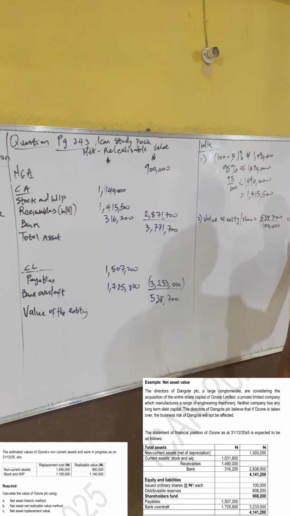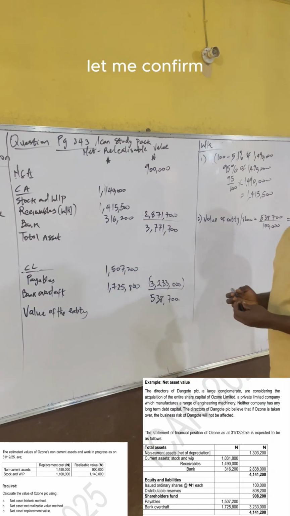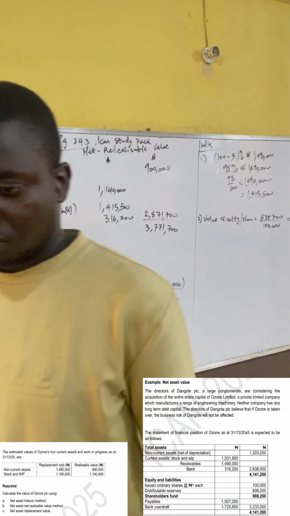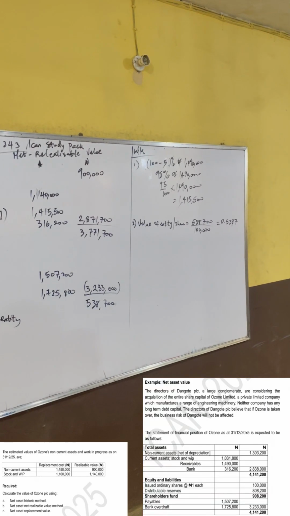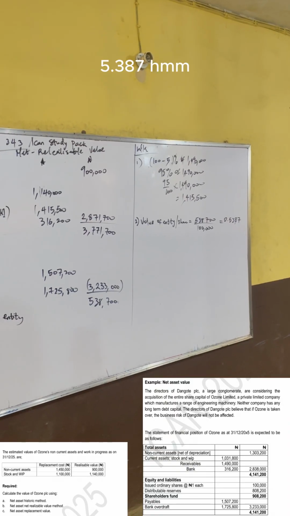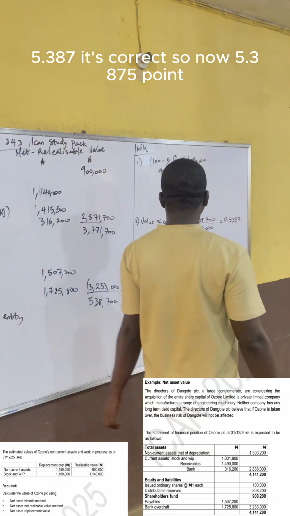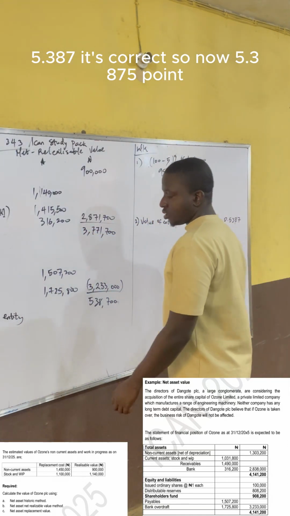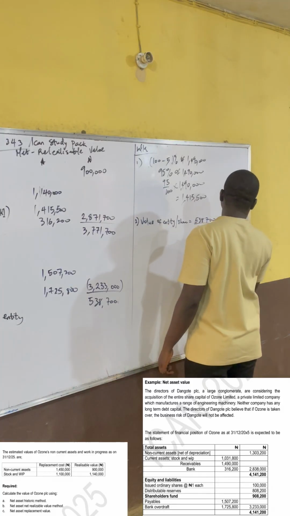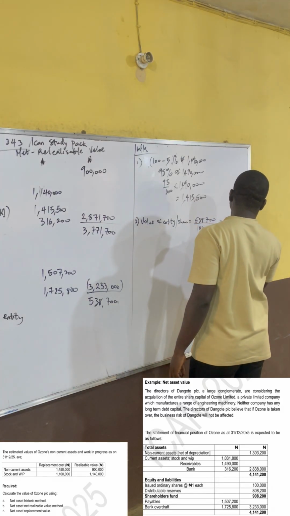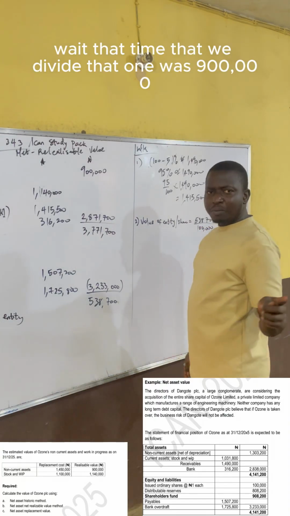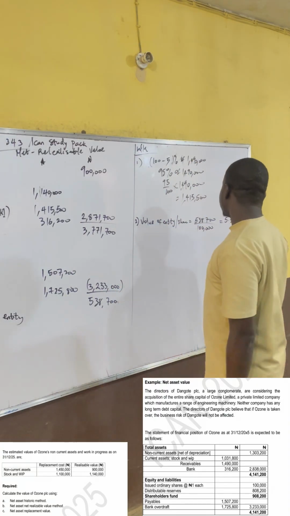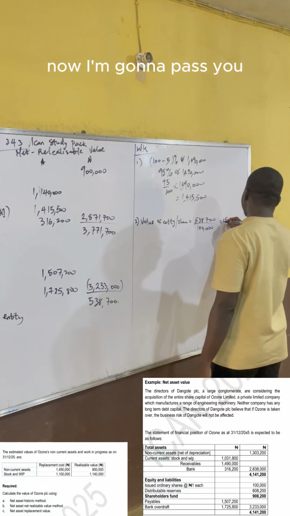Let me confirm this. Yes, correct, 5.387. Wait, that time that we divided, that one was 900,000. Now, naira per share.